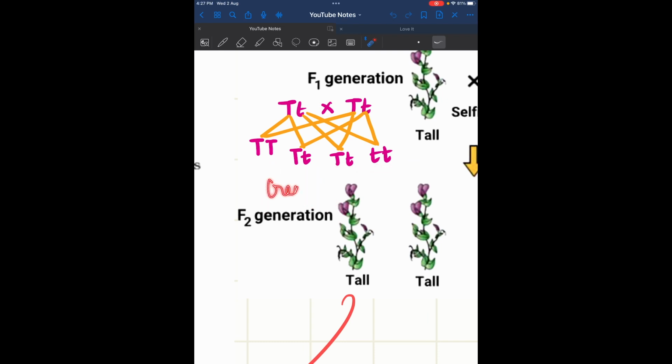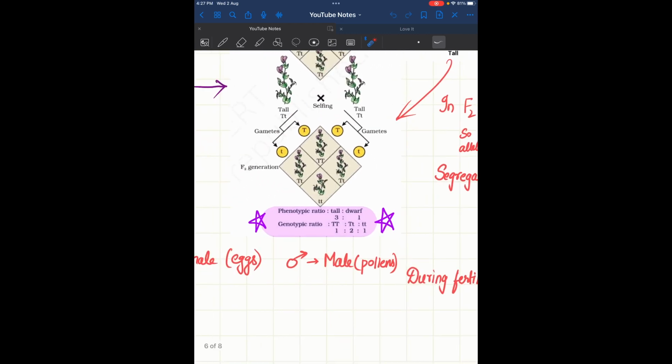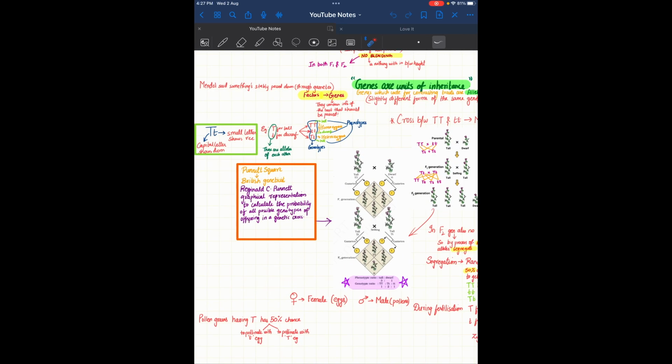Now when it comes to genotype, see here, these are the genotypes. So we have big T big T, one; two similar, one big T and one small t; and one another different one, both small t's. So 1 here, 2 here, 1 here. So 1:2:1. This is the genotypic ratio. That's what they have given here. This is important. Many questions you can see even in your school or in other exams.